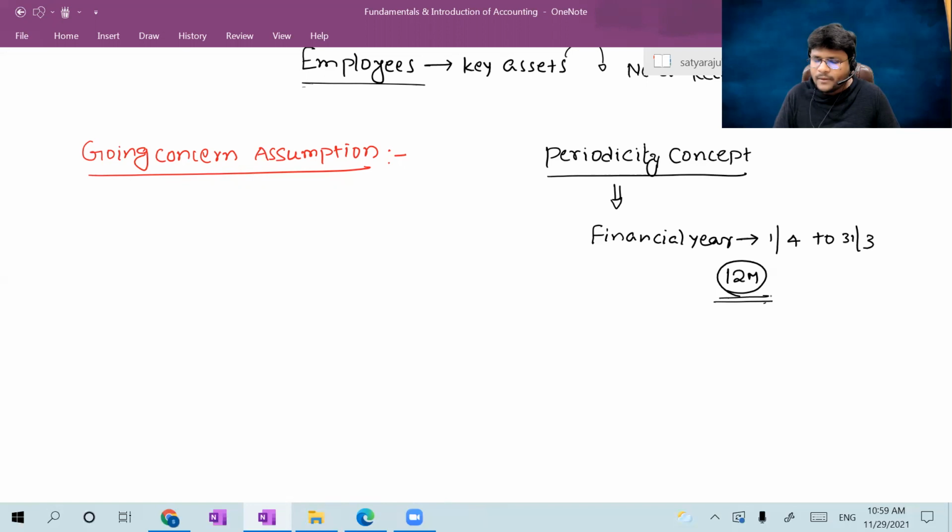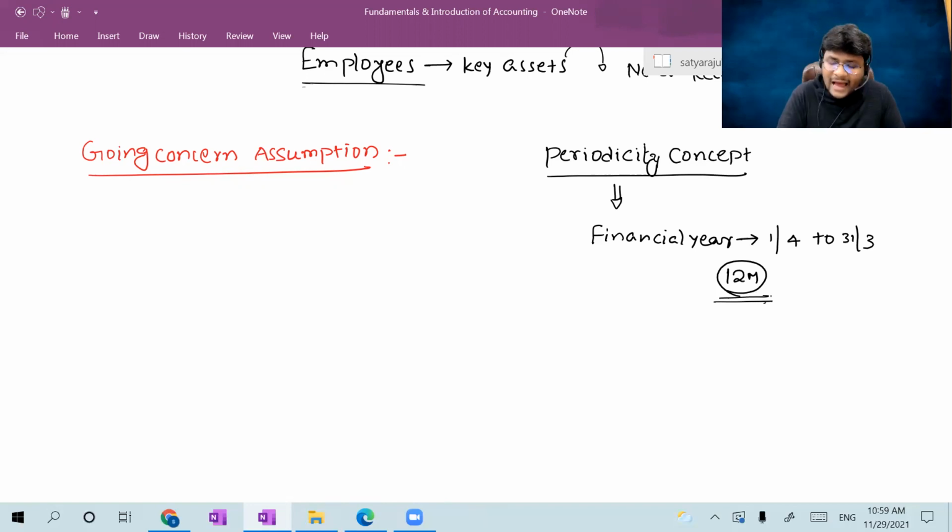Am I right? So the financials which are prepared for a particular time period, which is a financial year, is nothing but the periodicity concept. You should not prepare the financials for a longer time, not more than 12 months, unless some exceptional cases are there as per the acts. In all other cases, you should only prepare your financials for 12 months, that is for a financial year. Now coming back to the going concern assumption.